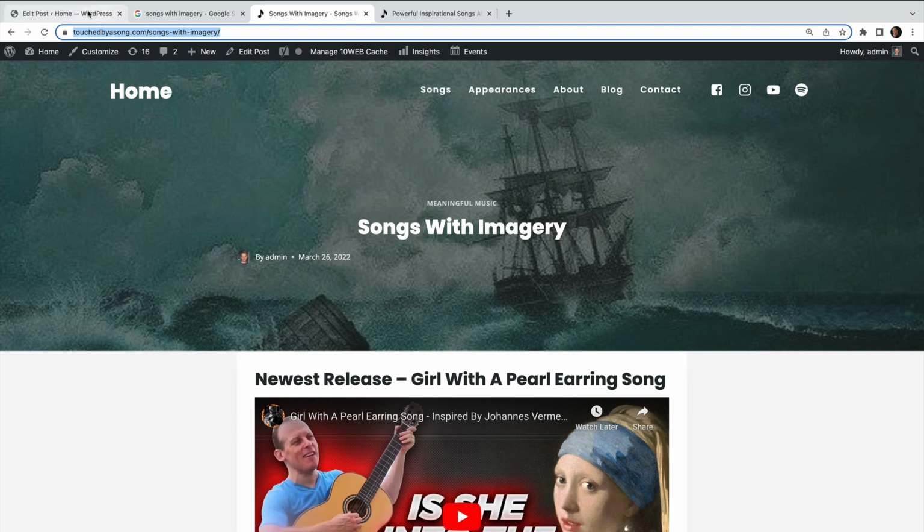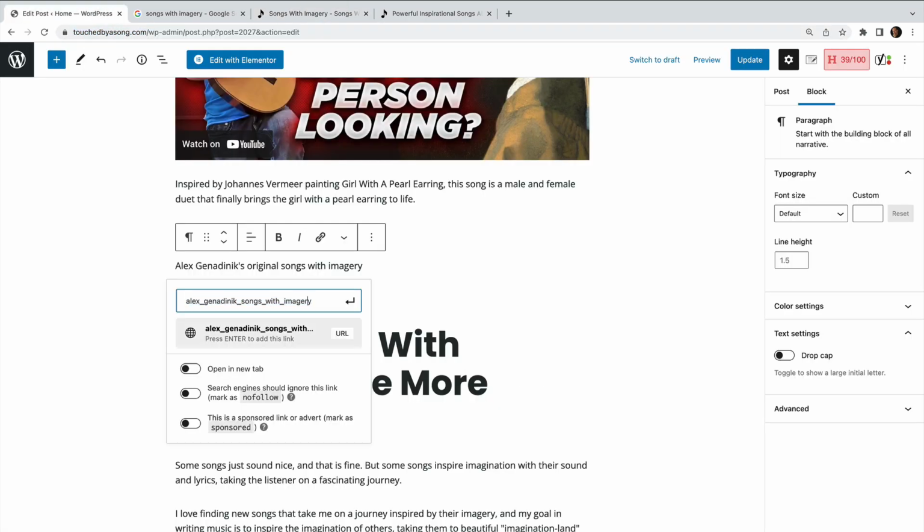So I Control-C that, I copy that, and I'm going to paste the URL right at the beginning. And then I'm going to add a # after the URL and before the anchor text. So if I scroll through it, you'll see what it looks like. At first I have the original URL of this page, touchedbyasong.com/songs with imagery, and then #, and then the anchor text that I made. And then I'm going to press enter.